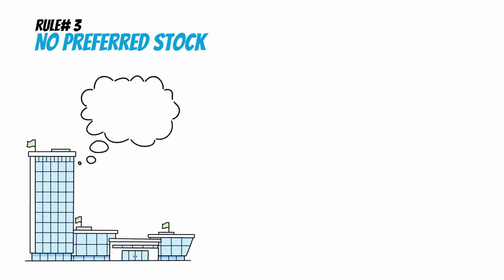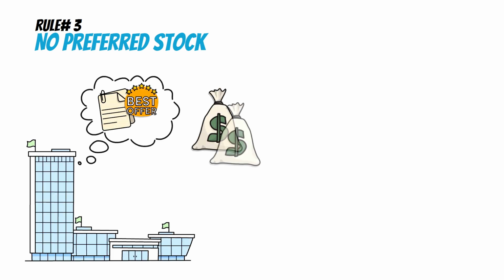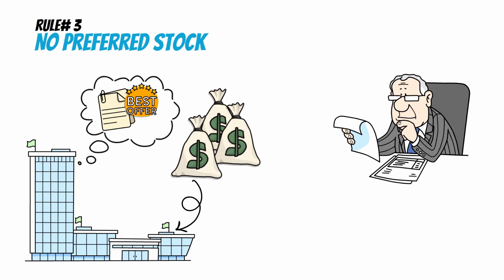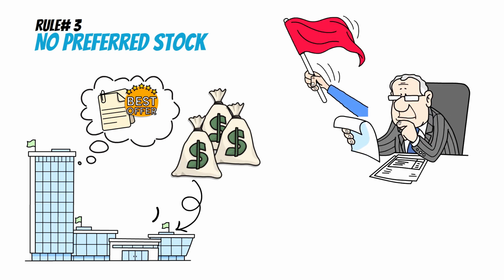Rule number 3, no preferred stock. Preferred stock is a hybrid between equity and debt. Companies issue preferred stock when they need funding but don't want to take on traditional loans. Buffett avoids businesses with preferred stock, considering it a red flag. Preferred stock often signals financial weakness.